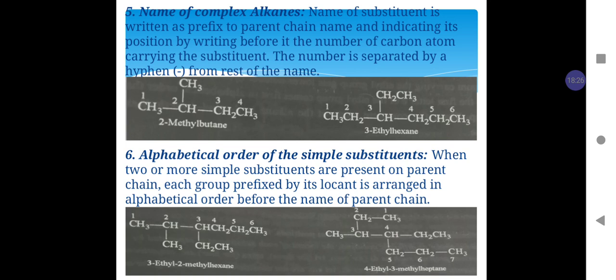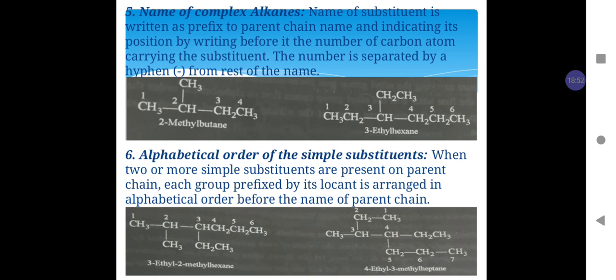Rule number 6, alphabetical order of simple substituents. When two or more simple substituents are present on the parent chain, each group prefixed by its locant is arranged in alphabetical order before the name of the parent chain.